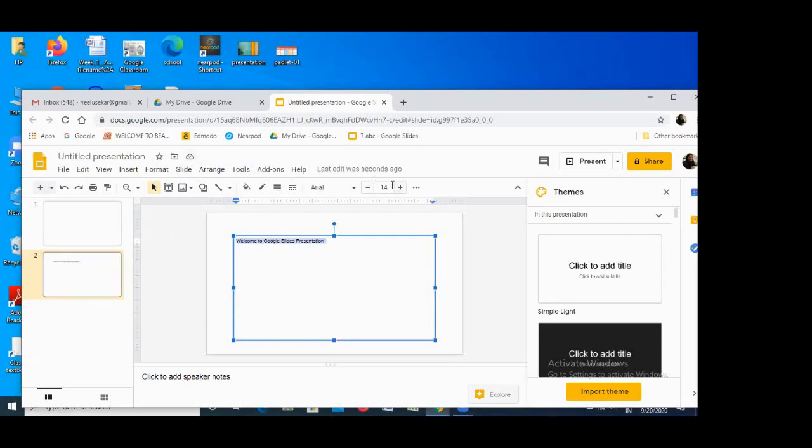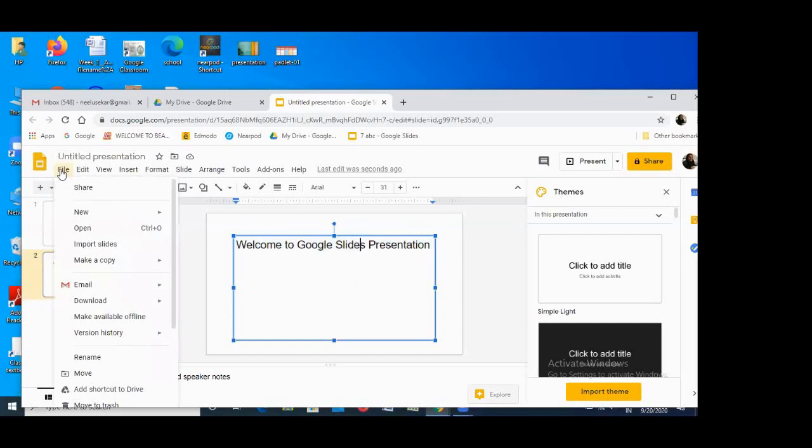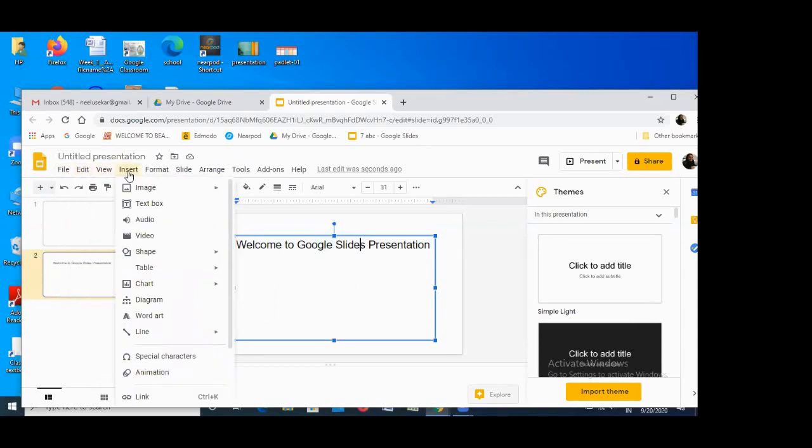We have here the font size as 14. You can just go on increasing the font size. It goes on like that. So you see we have the file here, and in this file you have all the options. You can insert whatever you like.